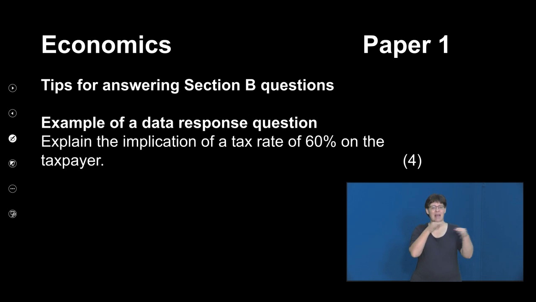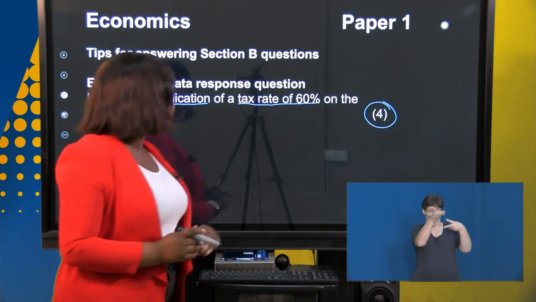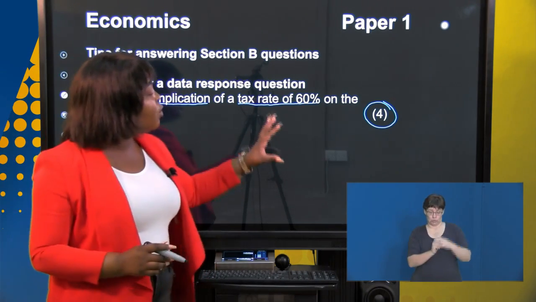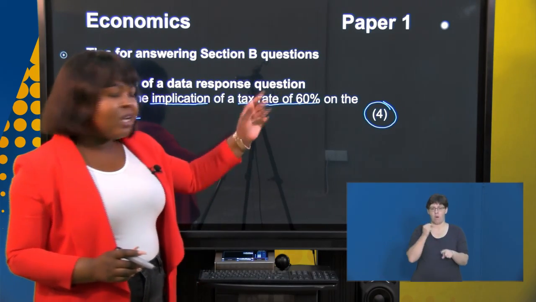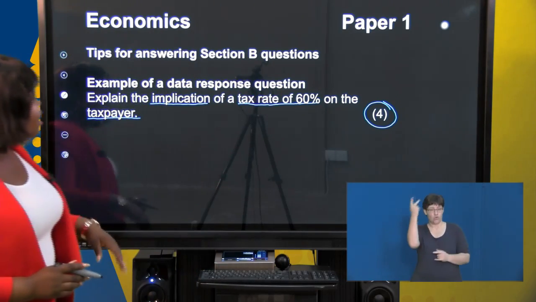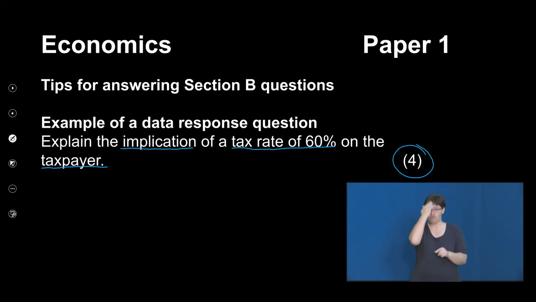Explain the implication of a tax rate of 60% on the taxpayer. Look at the mark allocation. It's a 4-mark question, meaning you need a minimum of 2 points for that one. This is not completely extracted from the graph. Now you need to apply your knowledge on tax revenue there.